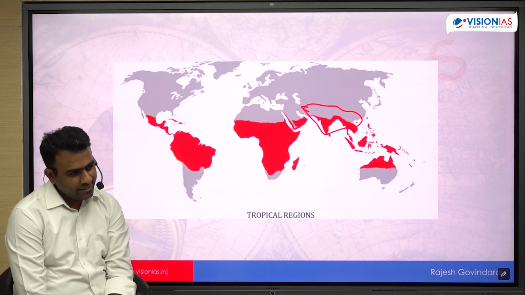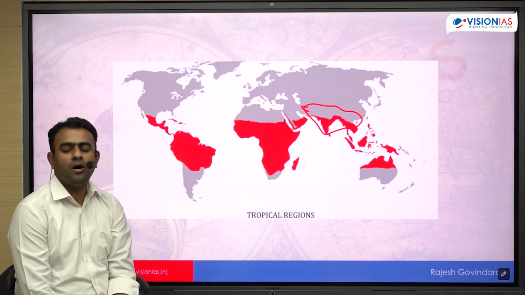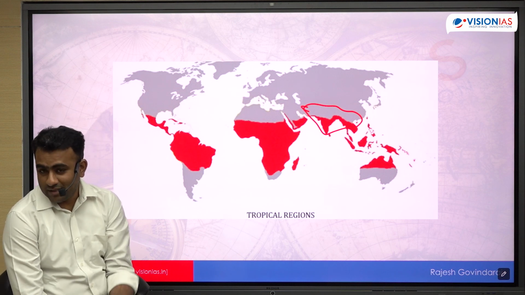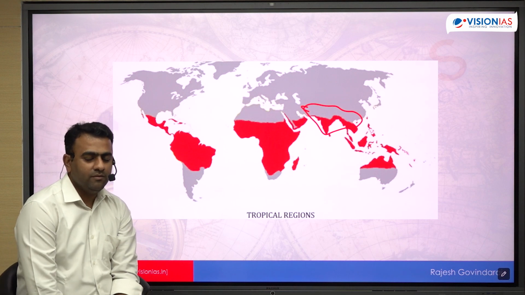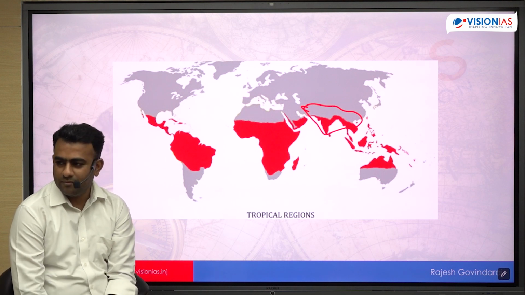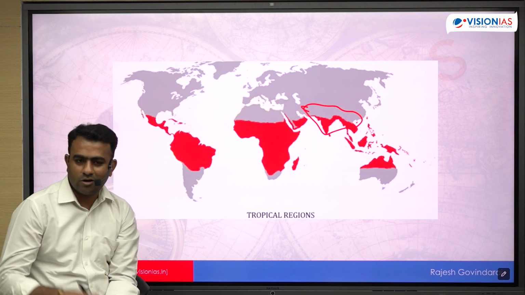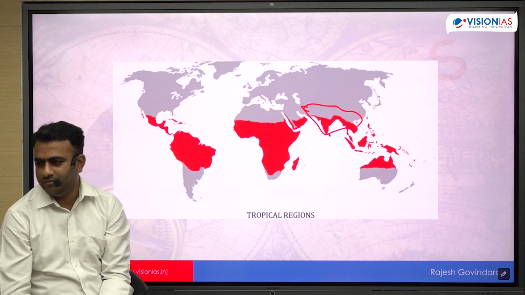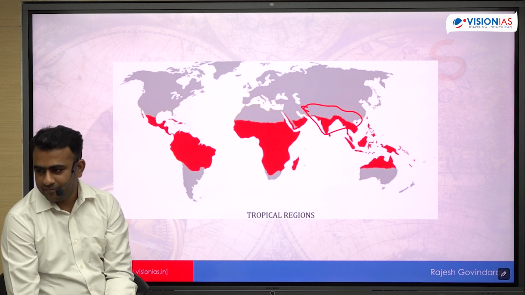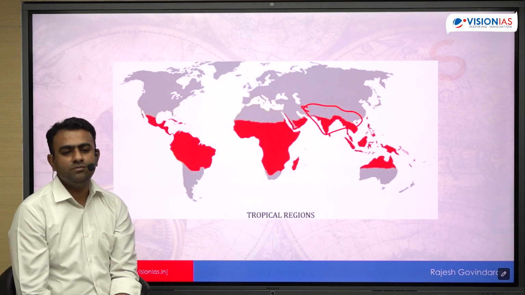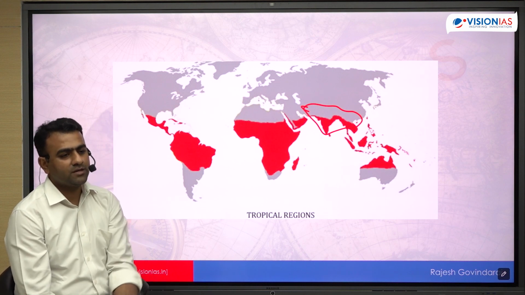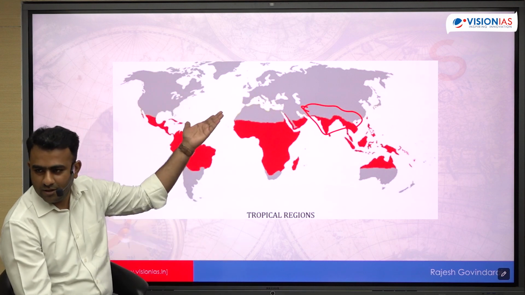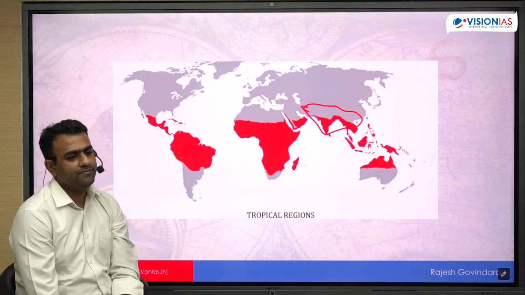And not only that, food security not only means supply, it is also about the capacity of the people to afford this food. Even that will be impacted. Why? Because of loss, economic loss hoga. The income levels will drop because of climate change, and the government will not be able to spend too much on the agriculture sector, primary sector, because the government's concentration will be more on the disaster management, right? So affordability will also get impacted. That will also impact the food security, right? So you can see so many factors, so many ideas you can bring. Jitna dimensions leke आओगे उतना अच्छा रहेगा.